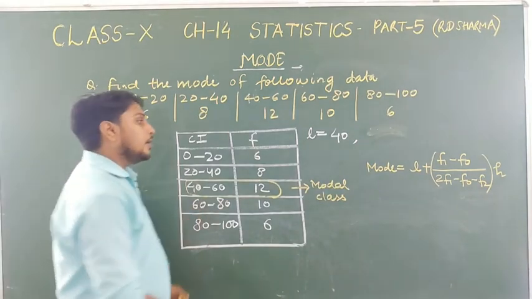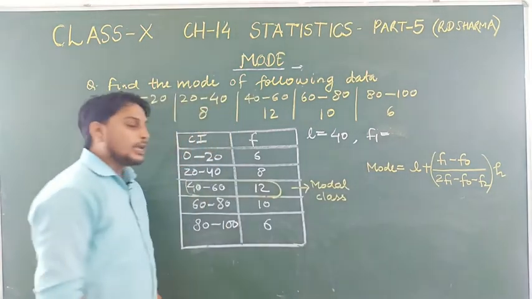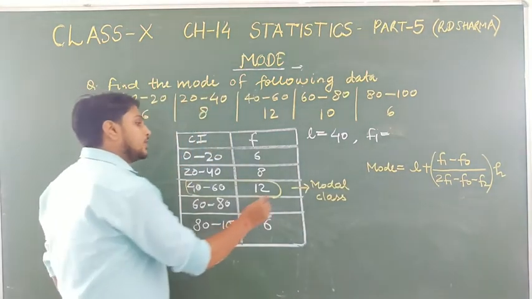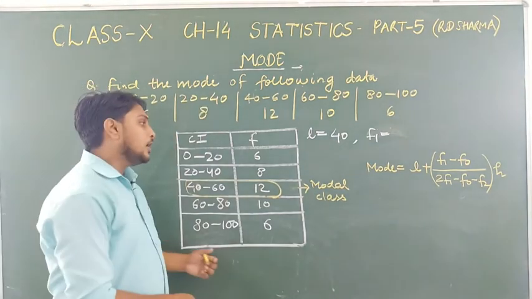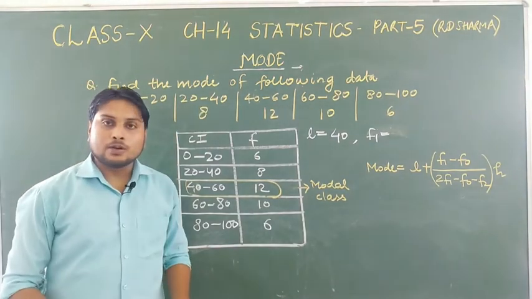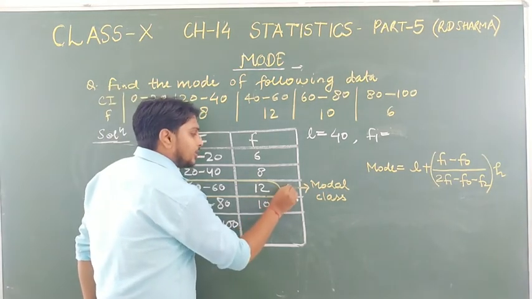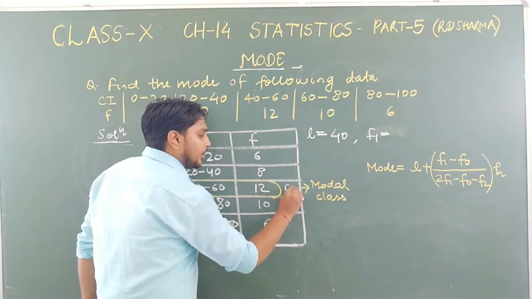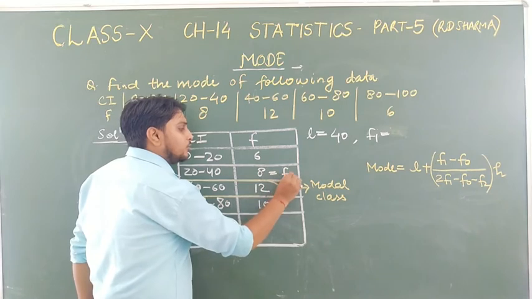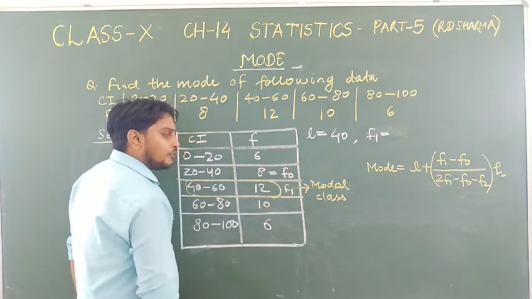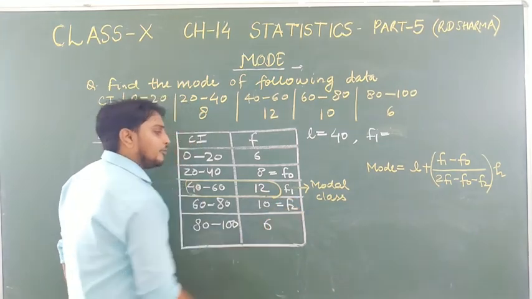And then what is F1? I have told you that F1 is the frequency. See students, in other books like NCERT or any type of book, the frequency of the modal class we define as F1. The frequency just before, we denote as F0, and the frequency just after, we denote as F2.